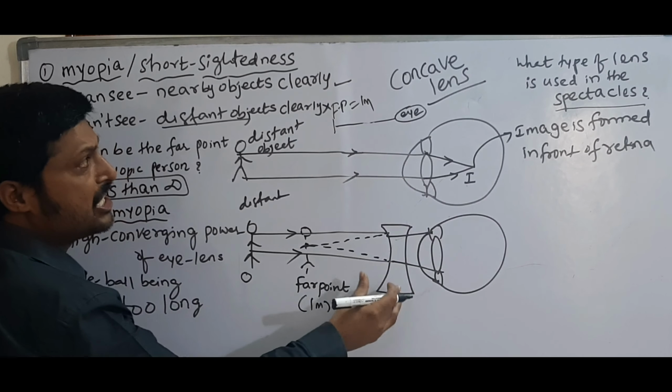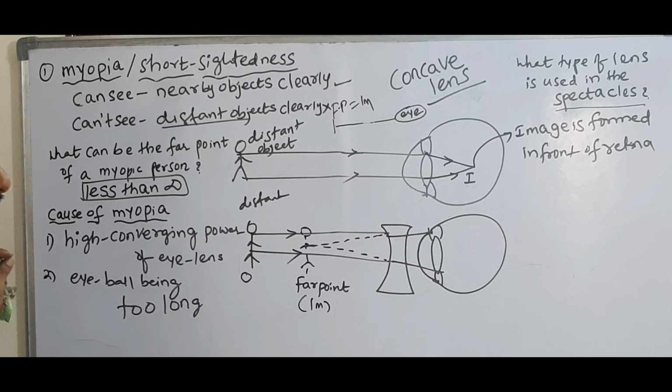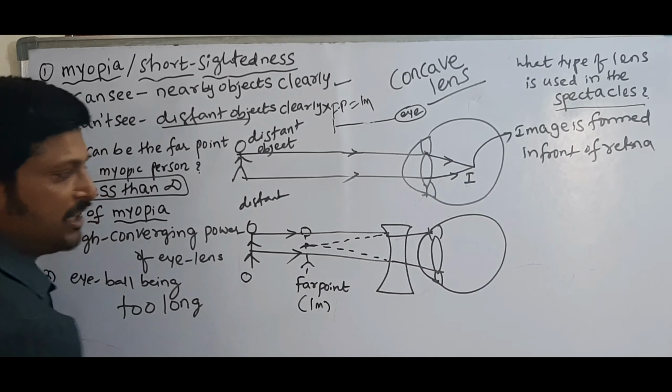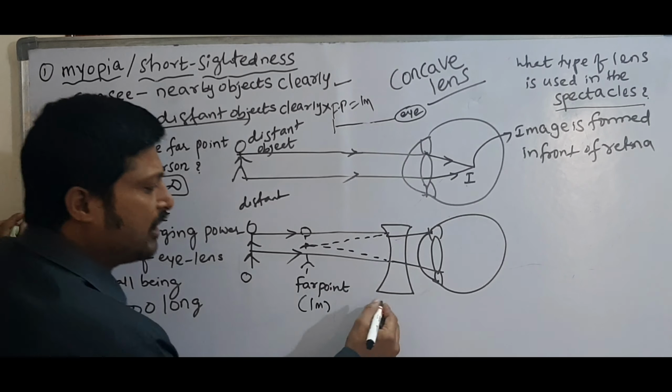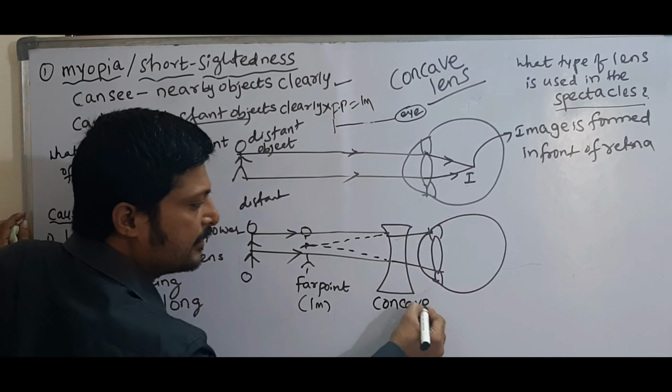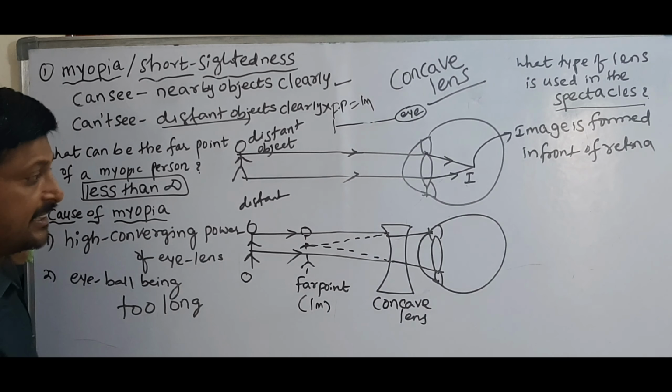Now we are using spectacles of concave lens. Why? Because it decreases the high converging power. So this concave lens decreases the converging nature.